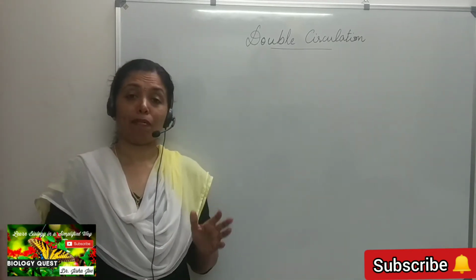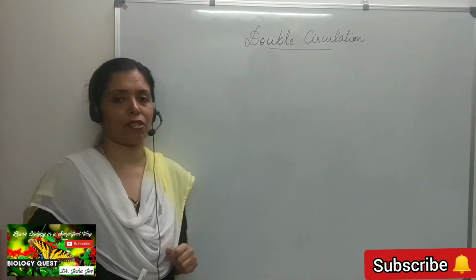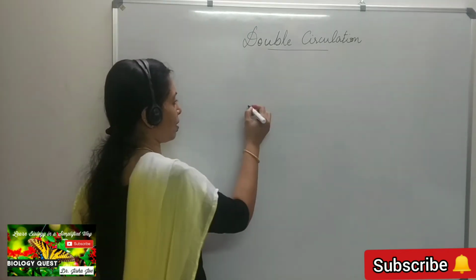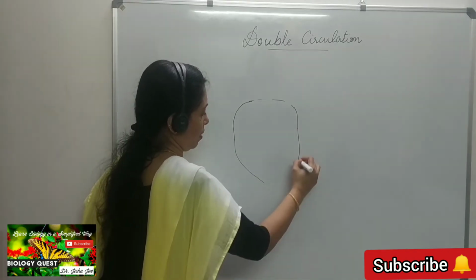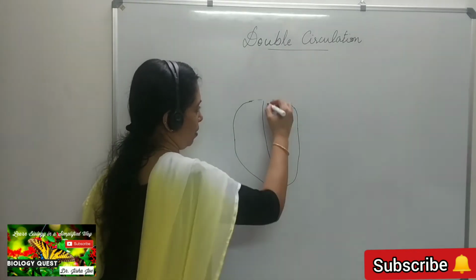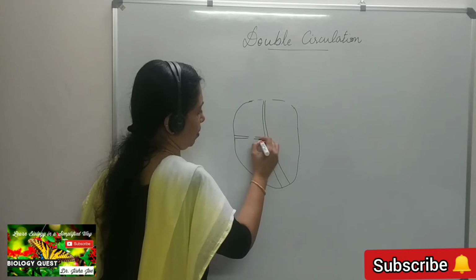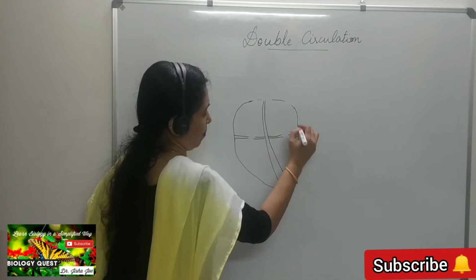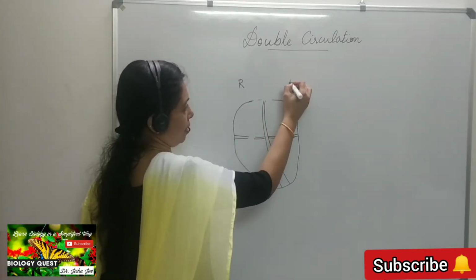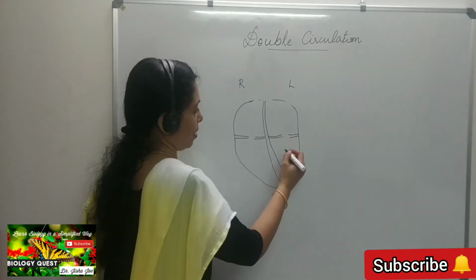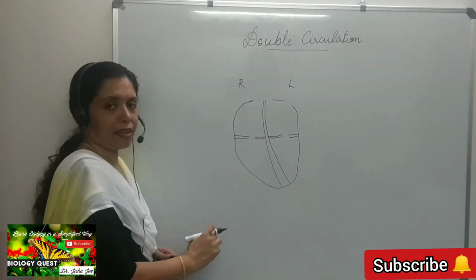As we have already seen, blood from the heart is pumped from the left ventricle through the aorta to the different parts of the body. I'm just drawing the diagram. That is the heart there. That is the septum. You can see this is the right side of the heart, this is the left side of the heart, and this is the left auricle, this is the left ventricle, this is the right auricle and right ventricle.